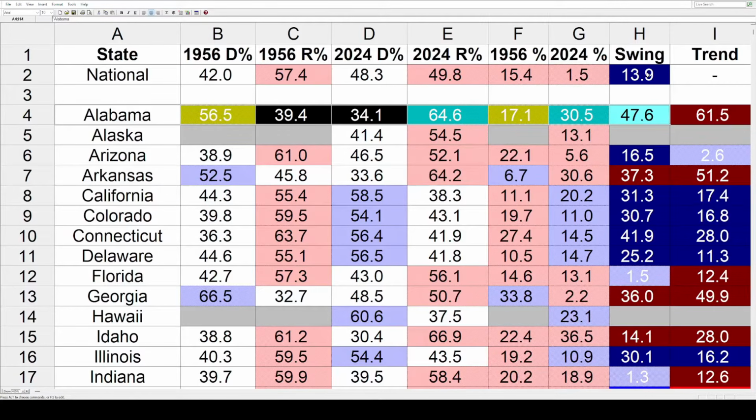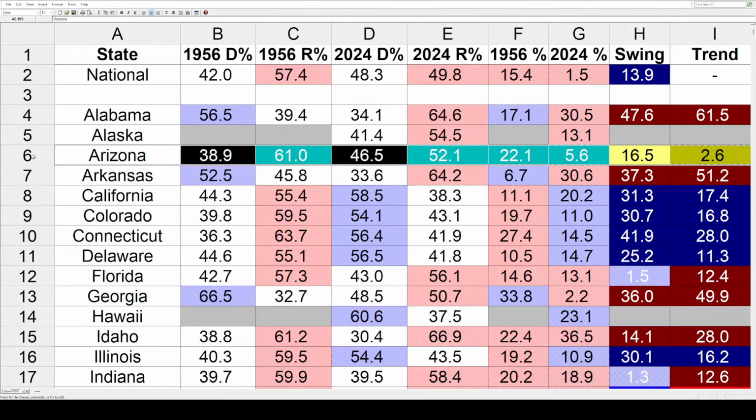And that 47.6 is in the opposite direction of the national swing. So the difference between the entire country moving 13.9 toward the left, and at the same time Alabama moving 47.6 toward the right, you combine those numbers, you get a massive red trend of 61.5%. So hopefully that makes sense. Now we can quickly go through the rest of these states. But in this election, we're down to 48 states. No Alaska, no Hawaii.